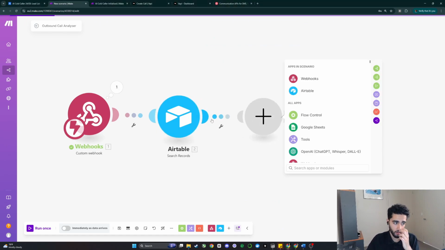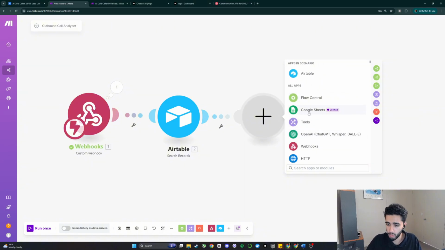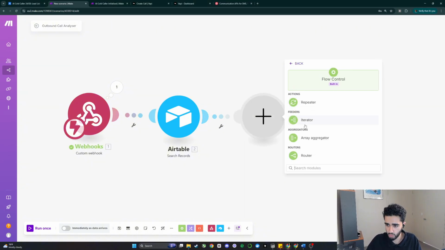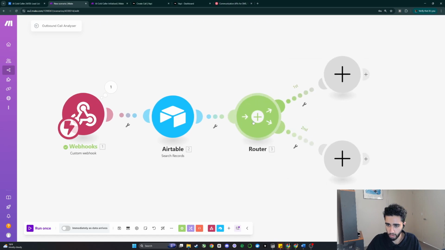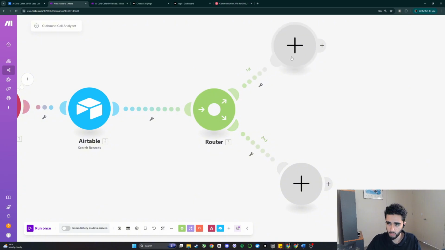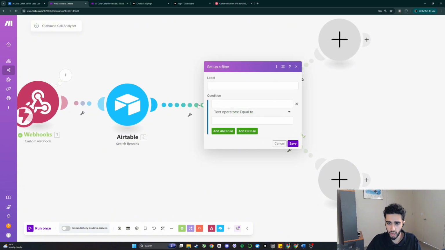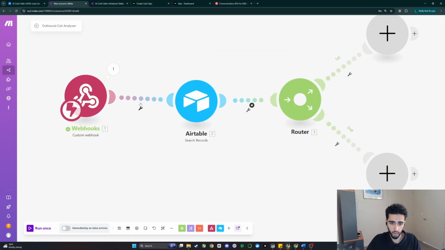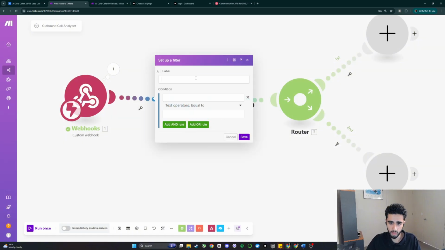So now that we've essentially linked the phone number to the relevant Airtable record, there's a few things that we can do. Number one, we can real quick put in a filter. And to do that, we want a router. So we need to grab a router. And then we want to add a filter. And real quick, I'm going to add a filter here, just in case anything goes wrong, and I might actually do this beforehand. With this one, we want to do if call ended.